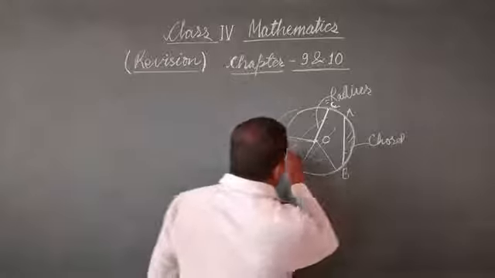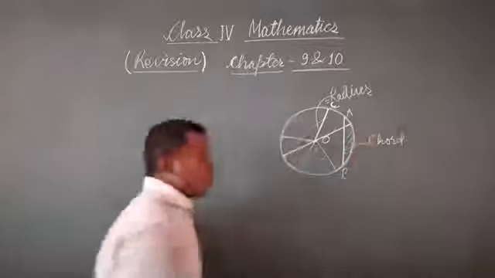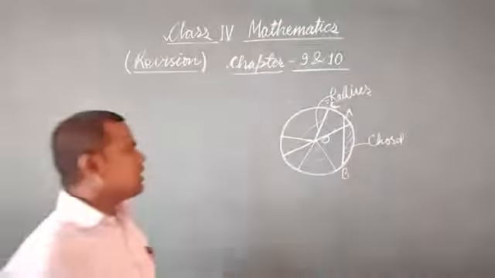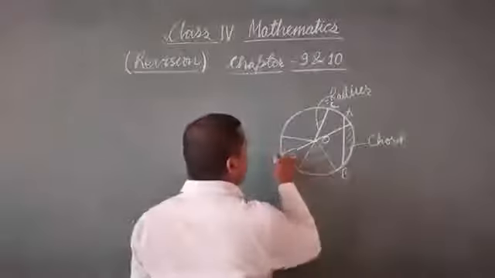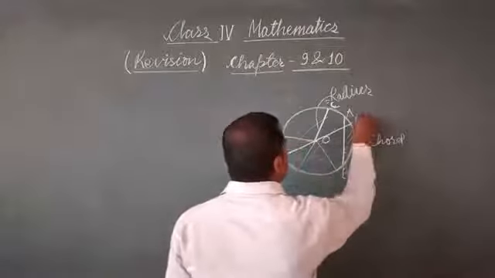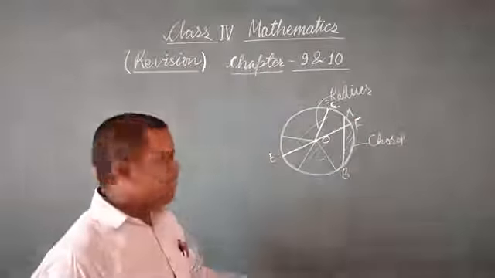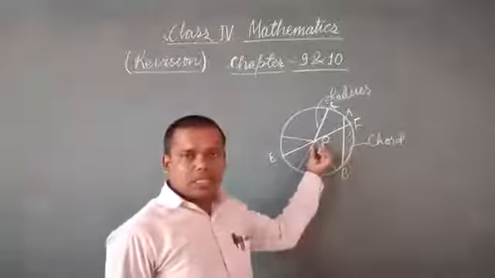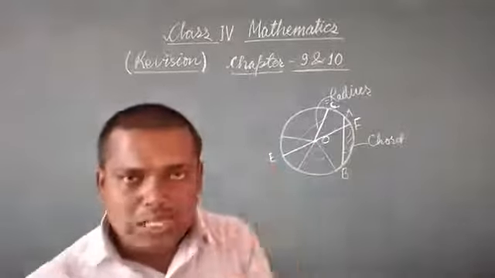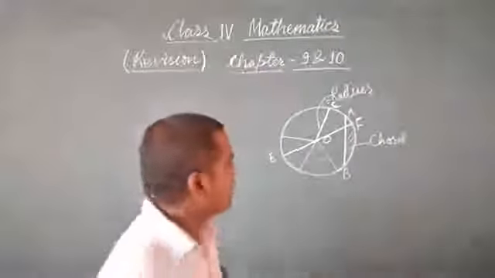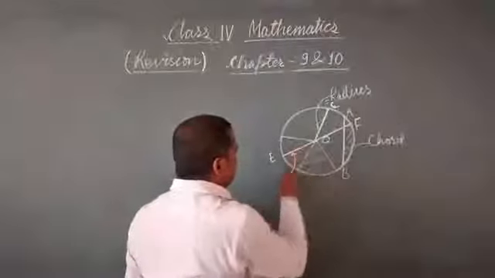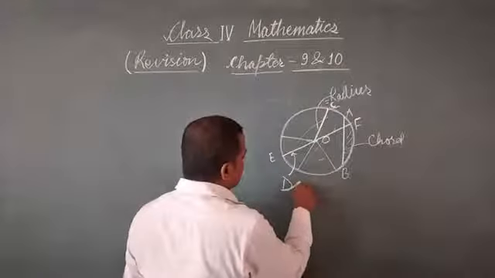Now the longest chord is a chord which passes through the center of the circle. Suppose it is E and F. So EF is a chord which passes through the center of the circle, is called the longest chord of the circle, and it is also called the diameter of the circle.